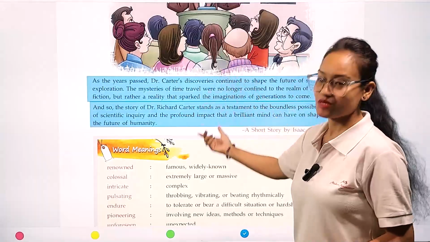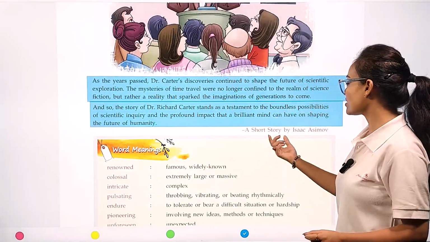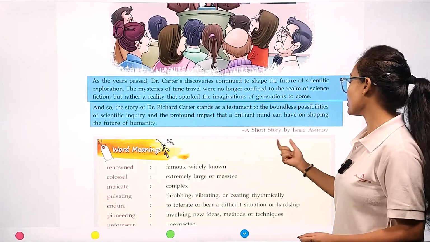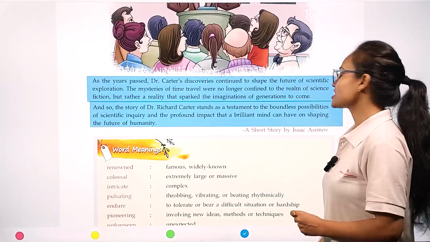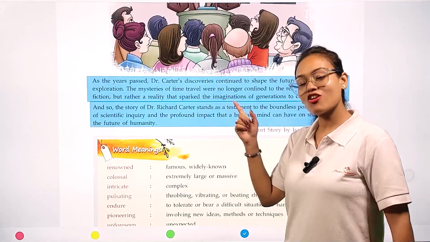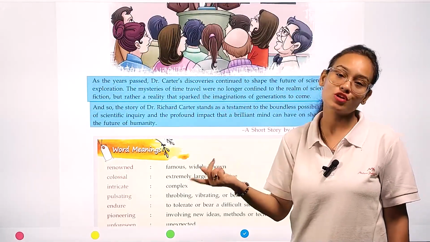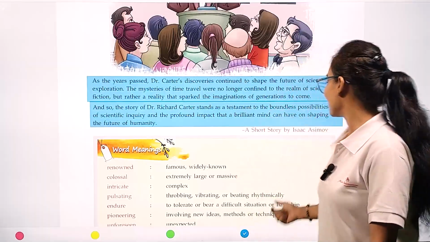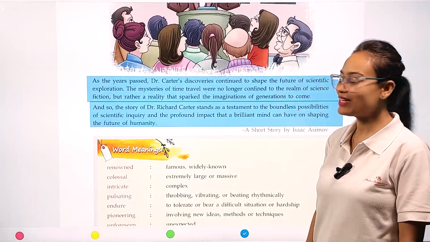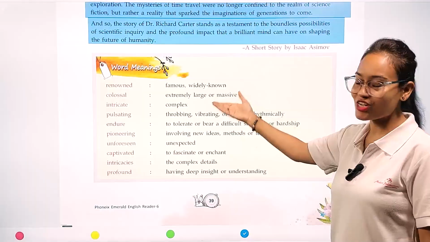This portion is adapted in the form of a short story by Isaac Asimov. In the starting of the chapter, I hope you all remember you had to find out the names of three science fiction books. One book is written by Isaac Asimov. Now come with me and let's see the word meanings of the chapter.